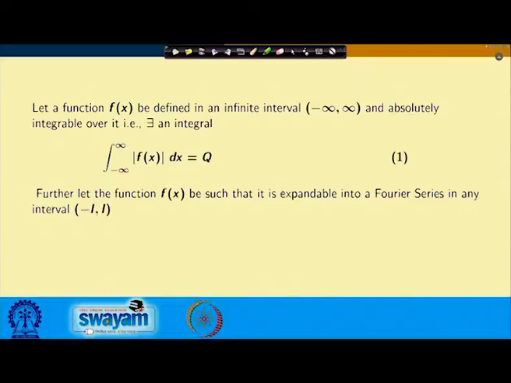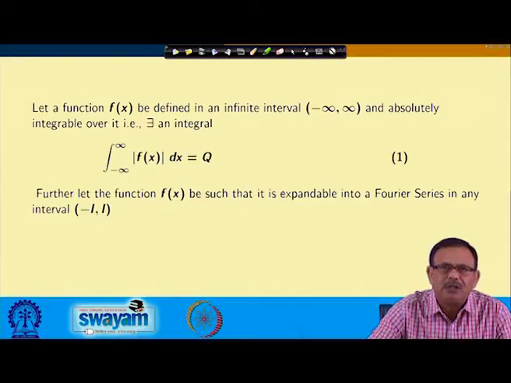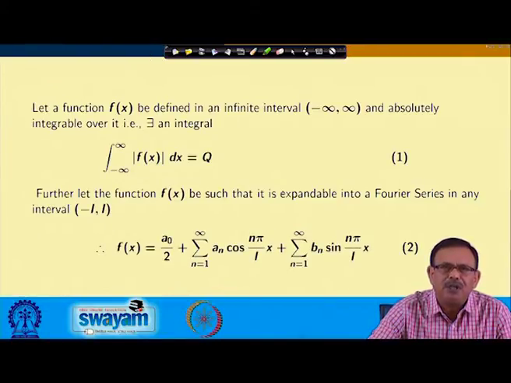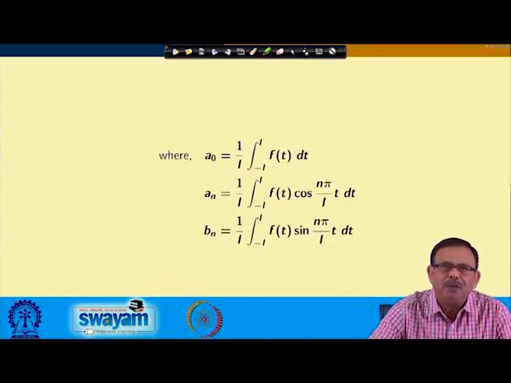Your function is given, the function is defined in the infinite interval and is absolutely integrable. That means whenever I integrate the absolute value of f(x) from minus infinity to infinity, I will obtain a definite value, say q. Further, the function f(x) is such that it is expandable in a Fourier series. So, I can write down the Fourier series expression, where a naught, a n and b n are given, which we have derived earlier. We know it from the Fourier series itself.